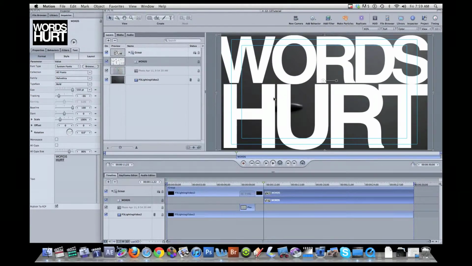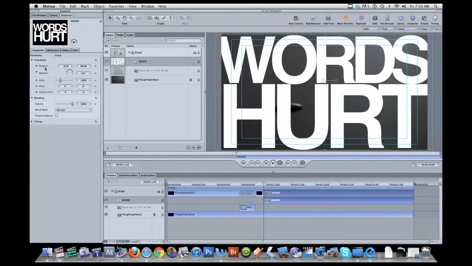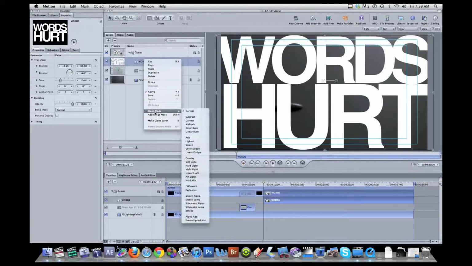Okay, so here now is how the blend modes kind of mask out what was going on with the layer underneath it. If you go into the properties for this layer, you can change its blend mode. You can also get to it by control clicking a layer. And here's blend mode here, and it gives you all the different blend modes. I'm going to suggest that you go through and play with them, because that's what I normally do until something really strikes me. Instead of explaining what each of these do, what we used in order to mask it is stencil, and alpha or luma will work.